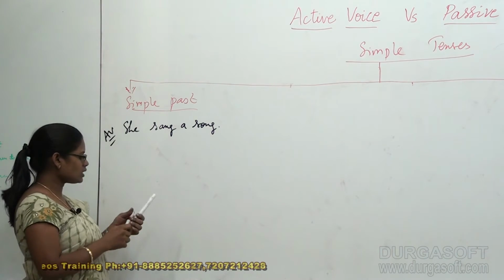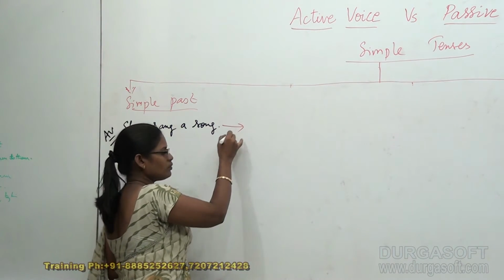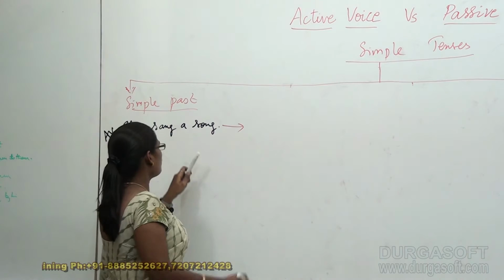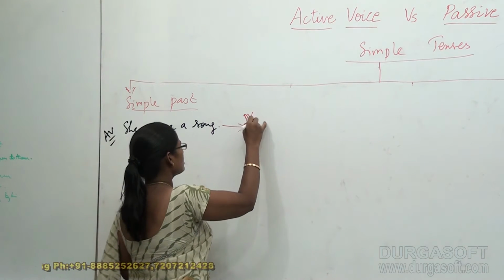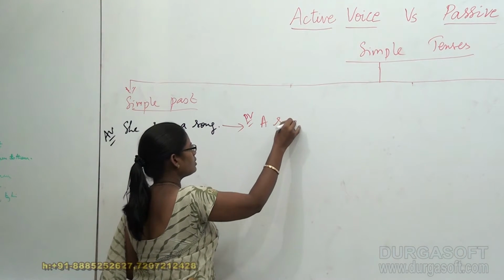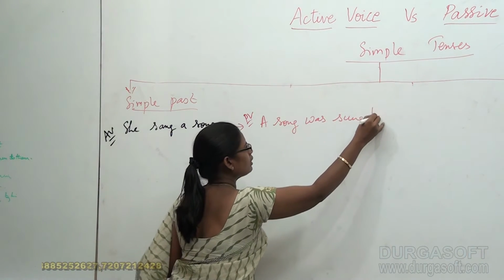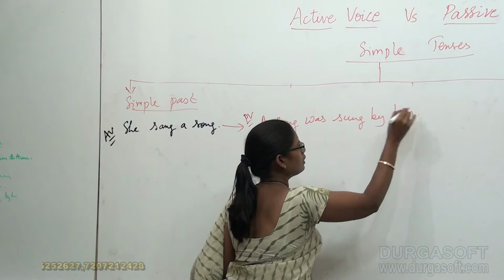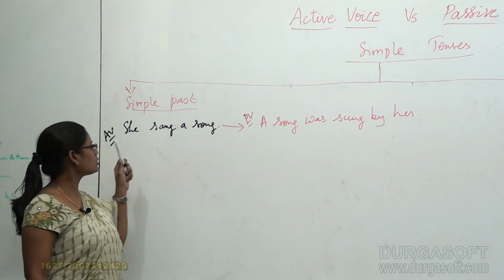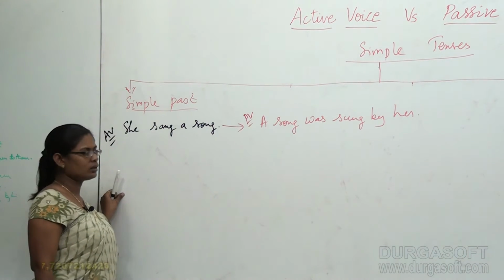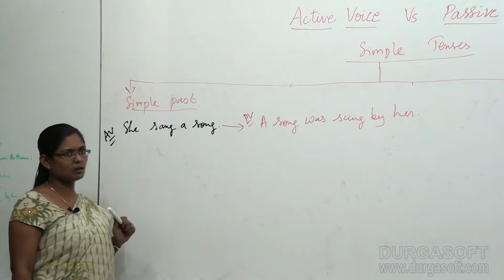So when you convert this into passive voice, when you see the previous rules that we discussed, the passive voice for this is, a song was sung by her. Okay. A song was sung by her.